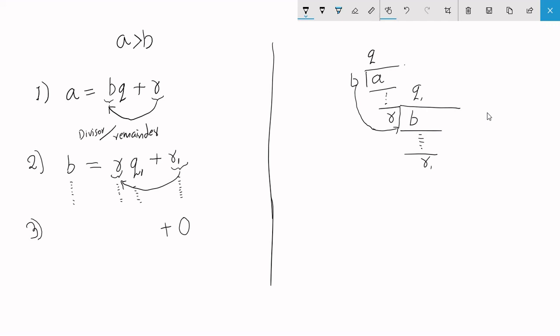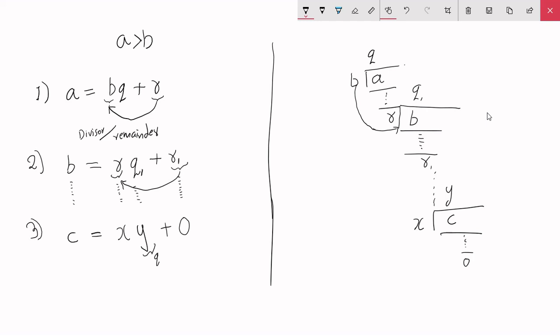Let's say after you go through so many turns, the previous divisor happened to be some constant C, equal to some X into Y plus 0. This remainder is 0. And let's say this Y is the quotient you get after the last division. That is, you continue this division until you reach a specific division where you divide C with X and you get a quotient of Y and you get a remainder of 0.